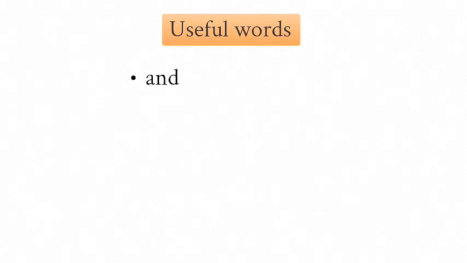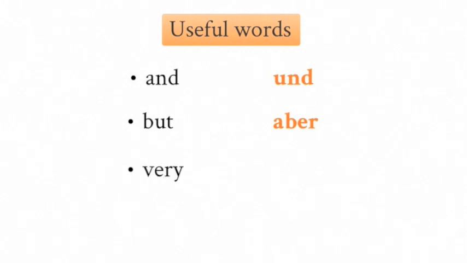The first word is and, in German und, but, aber, very, sehr, or, oder. Und, aber, sehr, oder.